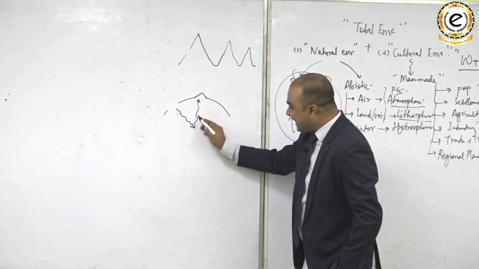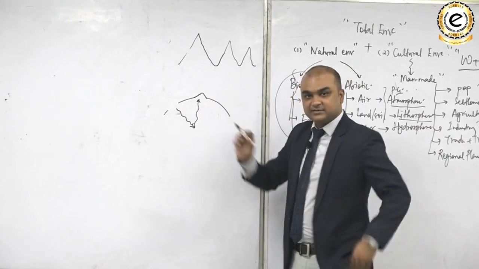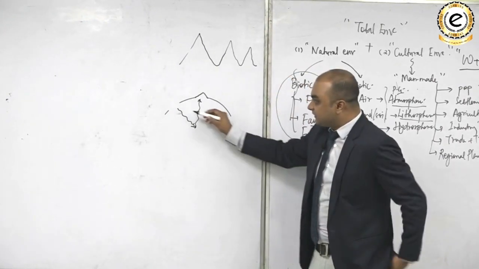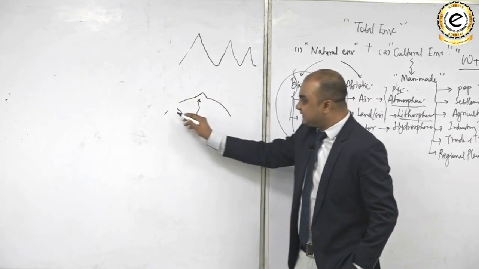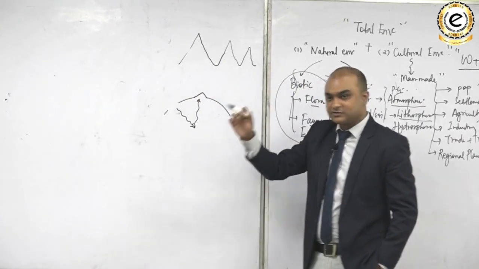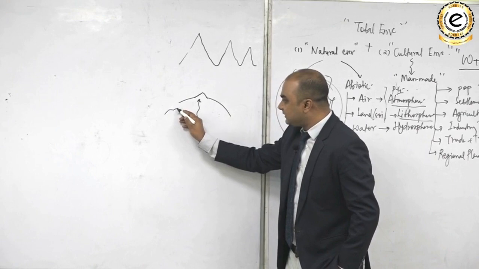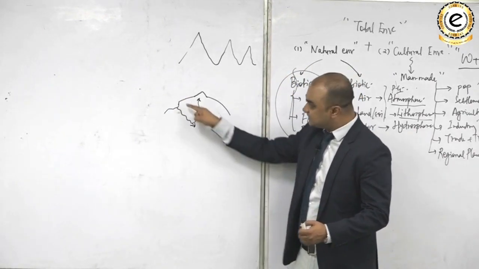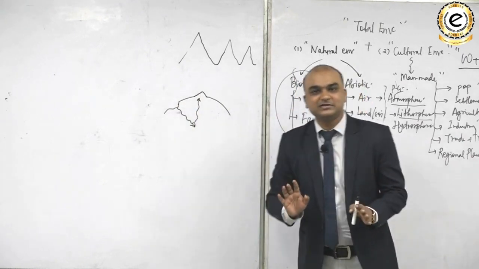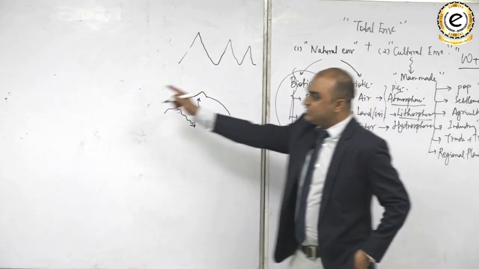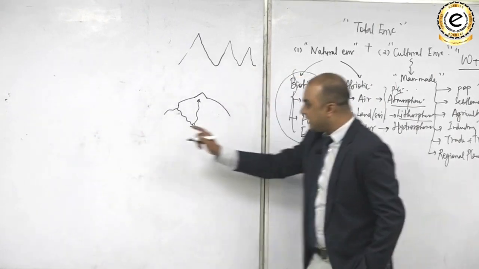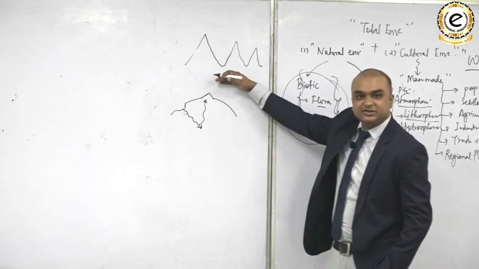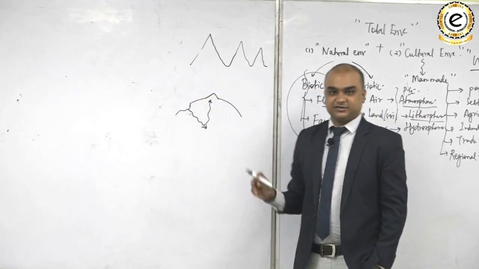The force which was acting towards the surface had a pushing effect on the surface of the Earth. But the force which is acting towards the center has a pulling effect on the surface of the Earth. And you can understand that if a part of the Earth's surface is pulled in this direction, this is also a variability. Do you understand that? So the endogenetic forces are variability developers, either elevated features or depressed features.